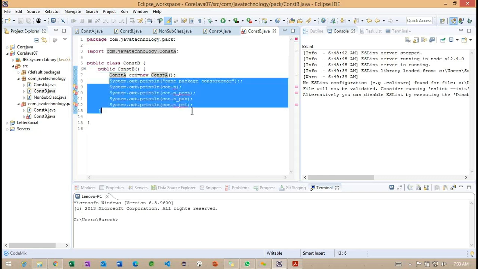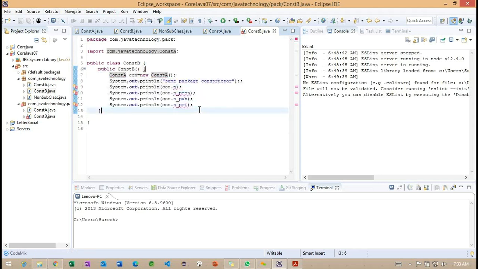We are trying to access the information here. Basically, the default one we cannot access here, and the protected also we cannot access here.